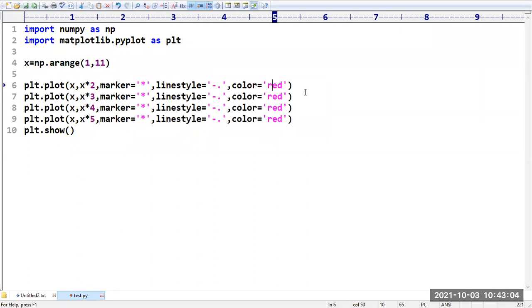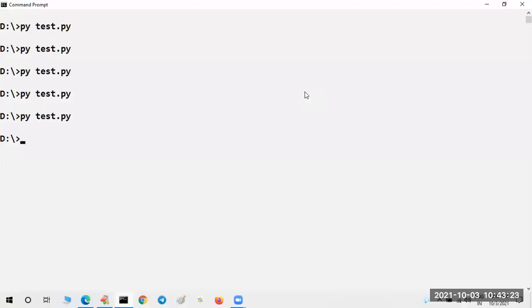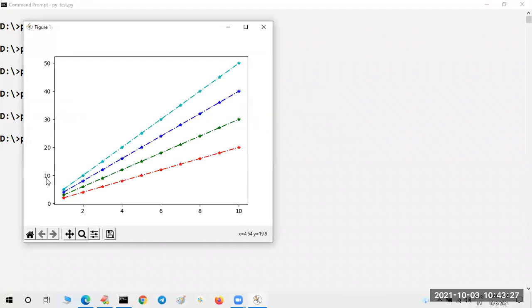Let us change the color. You can take shortcuts also. r indicates red color, then green color, then blue color, black color, and something like cyan. Let us see whether those colors are updated or not. Yes, we got the functions with different colors.